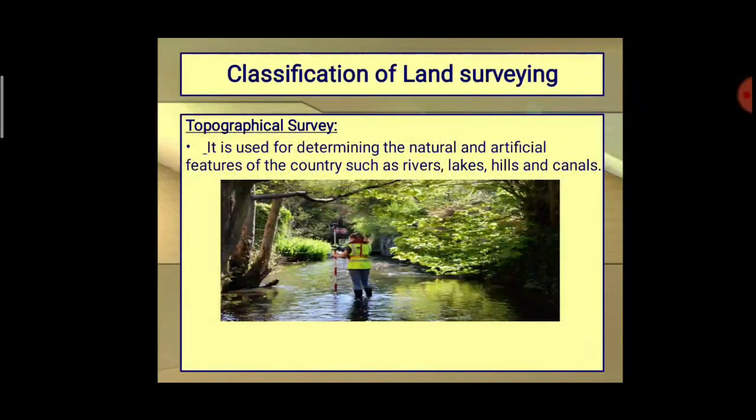Next one, topographical surveying. This is used for measuring the distance or angles of the natural and artificial features of the country, such as rivers, lakes, hills and canals. These are all coming under topographical survey.